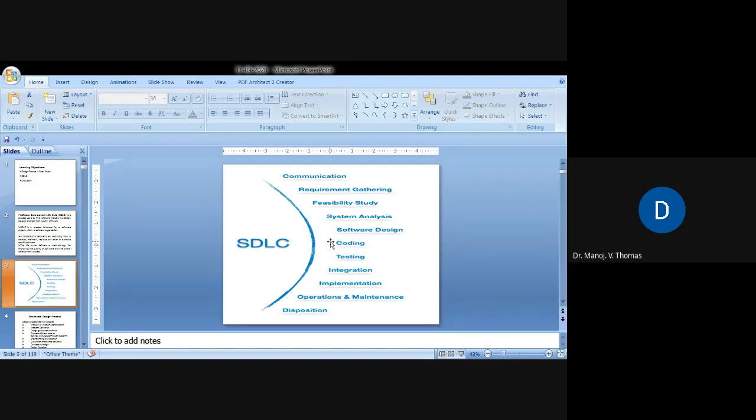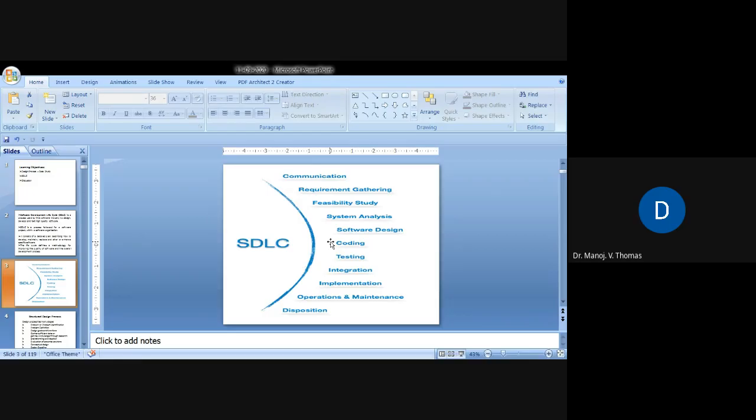First one is communication. What is communication? Communication is the stage where a user or a client comes to the service provider or software developer and states his needs. Say, I want this. Normally we will take a simple example. I want a website. I want a mobile application, or I want to have a software, isn't it? So that is the communication part, the communication between the clients who need the software and the service provider who provides the software.